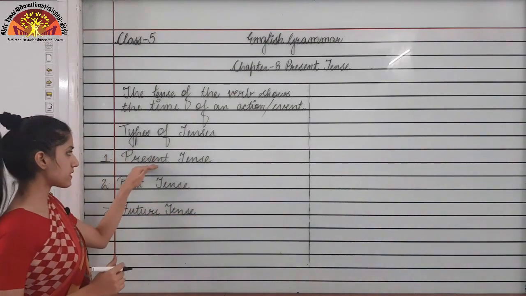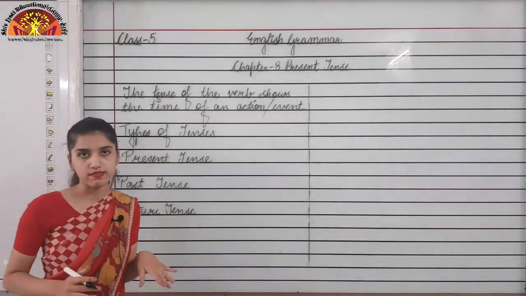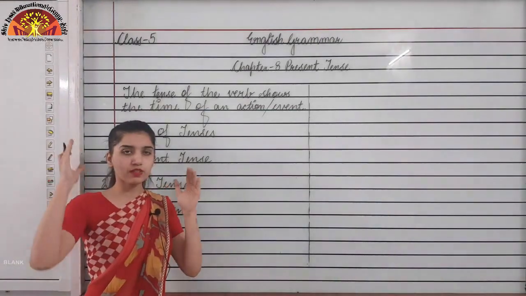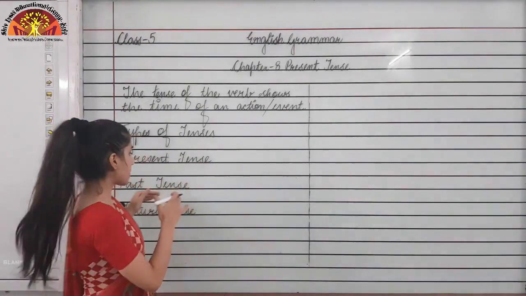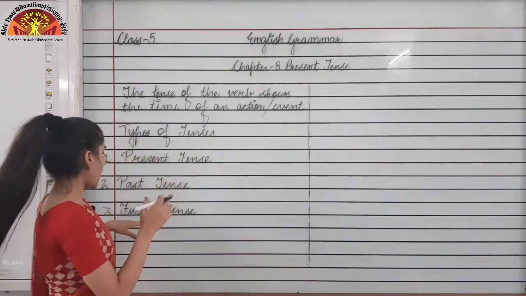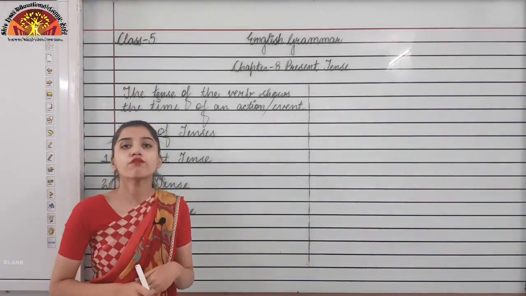Present tense tells us about the action which is going on now. Past tense tells us about the action which has been done in the past. And future tense tells us about the actions that are going to take place in the future.